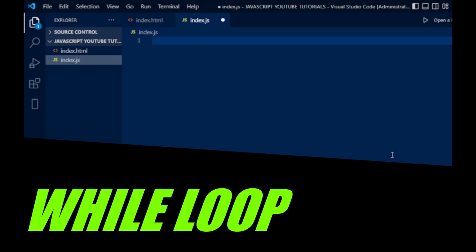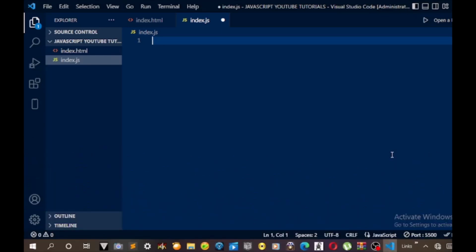Hi, in this chapter, we are going to learn about while loop. In our previous chapter, we learned about for loop. In while loop, let's say while